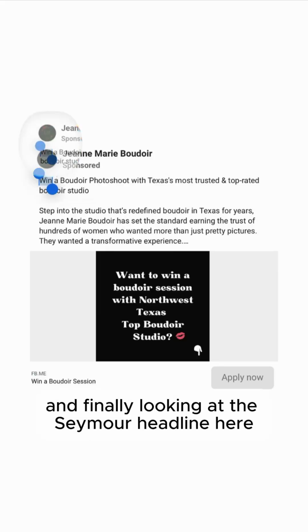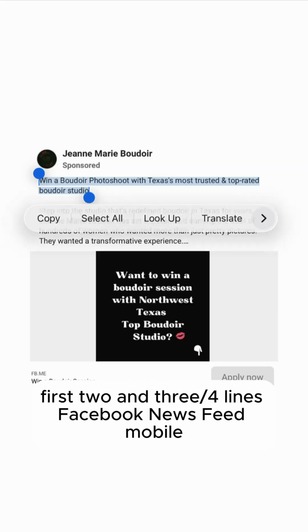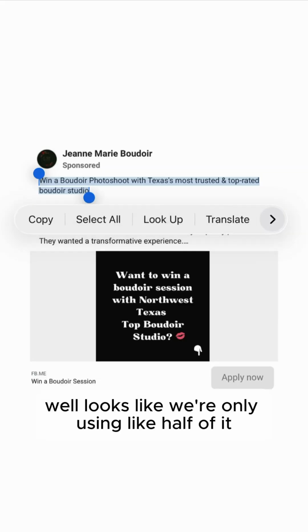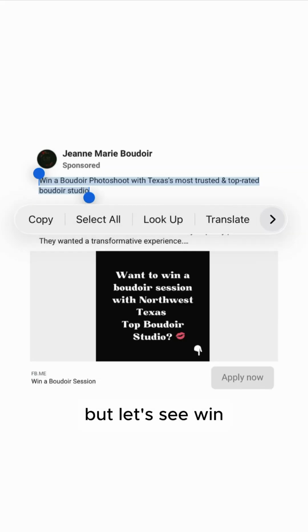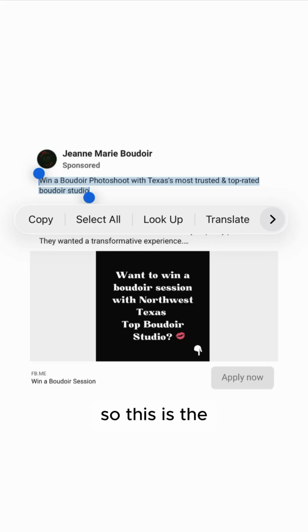And finally, looking at the see more headline here, first 2 3/4 lines, Facebook newsfeed mobile. Well, it looks like we're only using like half of it. But let's see, when a Boudoir photo shoot with Texas's most trusted and top-rated Boudoir studio. So this is the